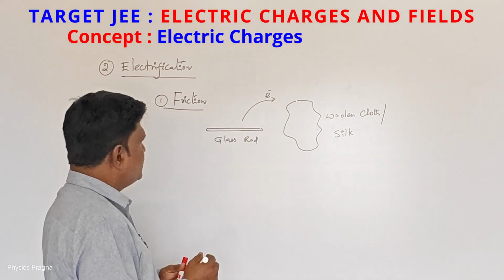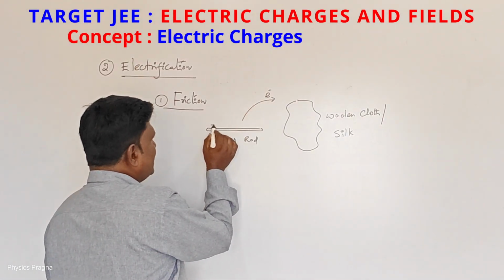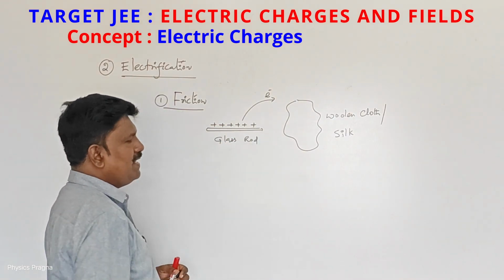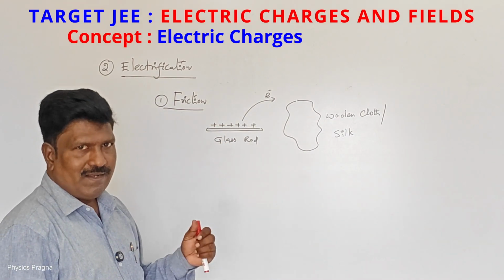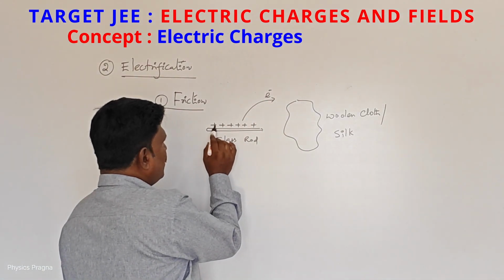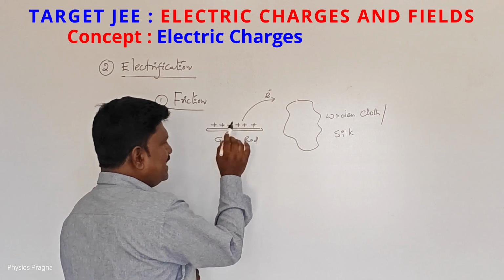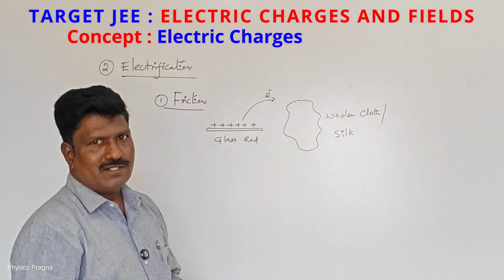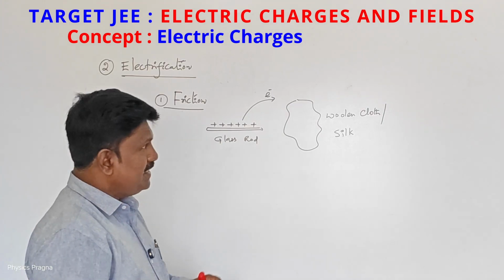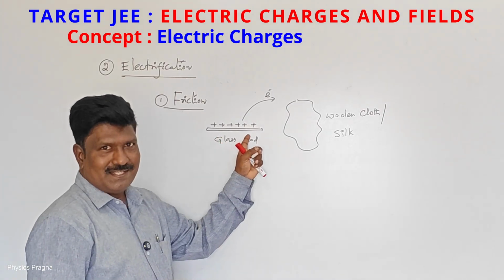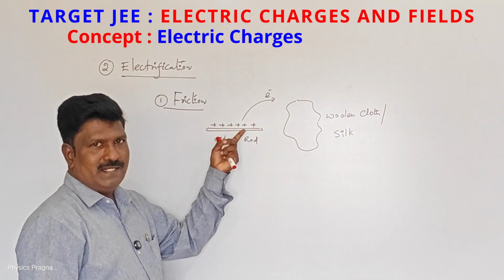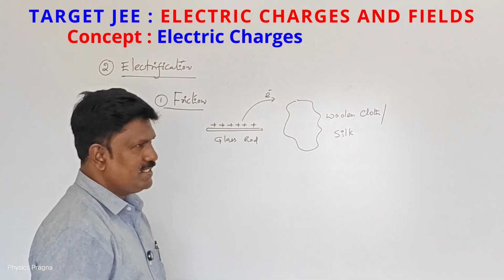So when electrons go, here we say positive charge is developed. Positive charge is developed on the surface of the glass. All electrons are transferred. Here 1, 2, 3, 4, 5, 6. Positive means the electron is removed, transferred, taken off. That's why there is a deficiency of electrons here. So the fewer the electrons, the more positively charged it becomes.